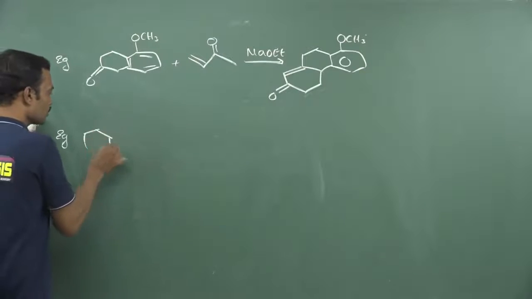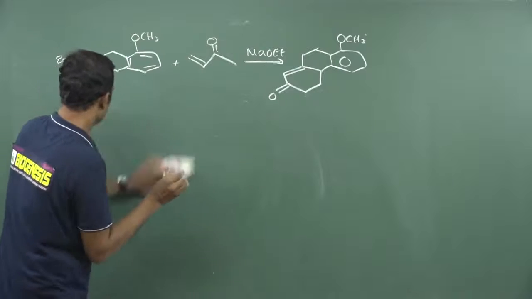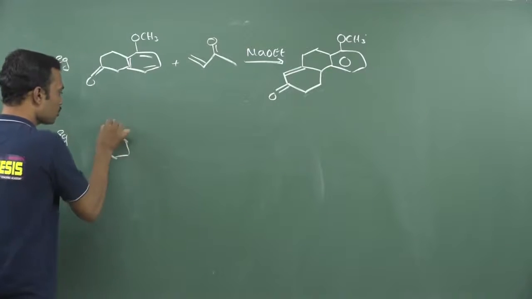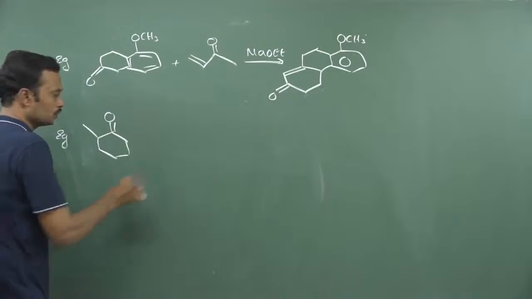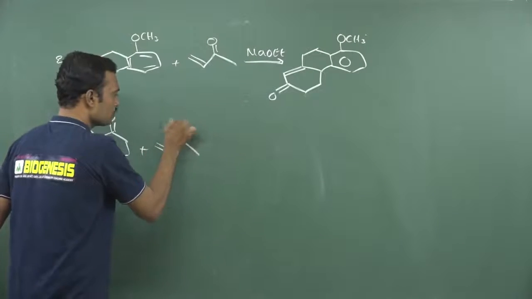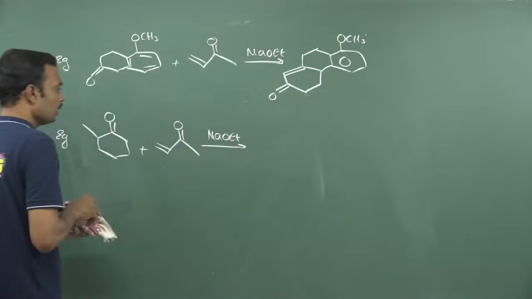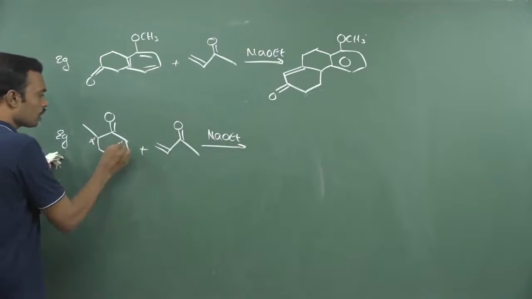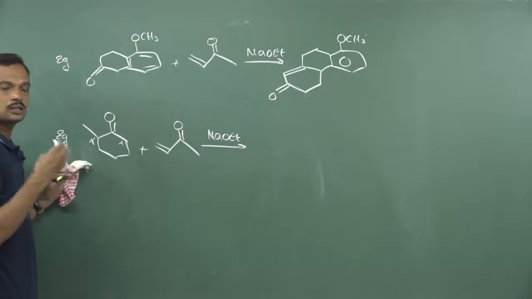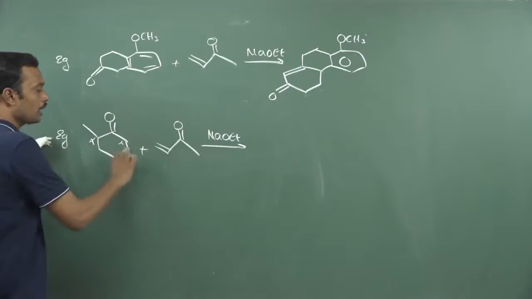Okay. Now see, this molecule has an unsymmetrical alpha carbon. 2 alpha carbons are present. So try to predict the answers here. So it is a shortcut to identify the Robinson annulation product. See, I am using NaOEt. After using this NaOEt, now 2 different alpha carbons are present. Whichever is more acidic, that becomes the condensation product here.